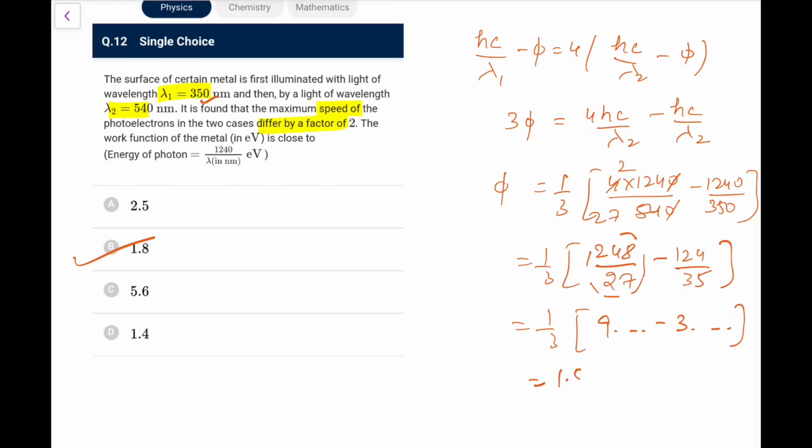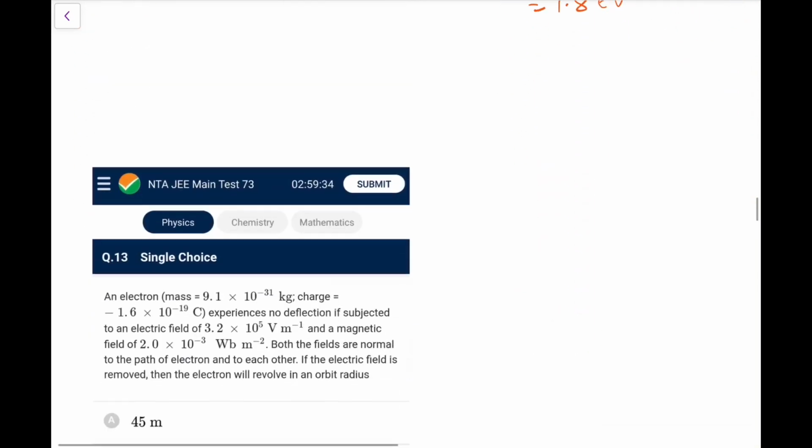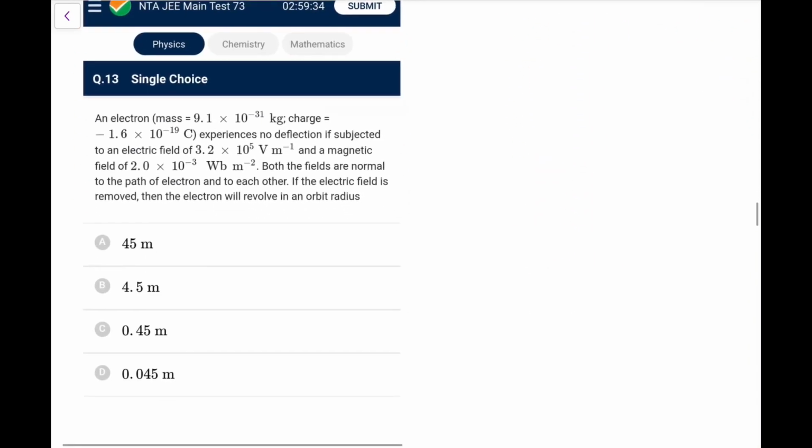So 1.8 would be the nearest one if you do it completely. Next one. An electron, mass and charge, experiences no deflection.